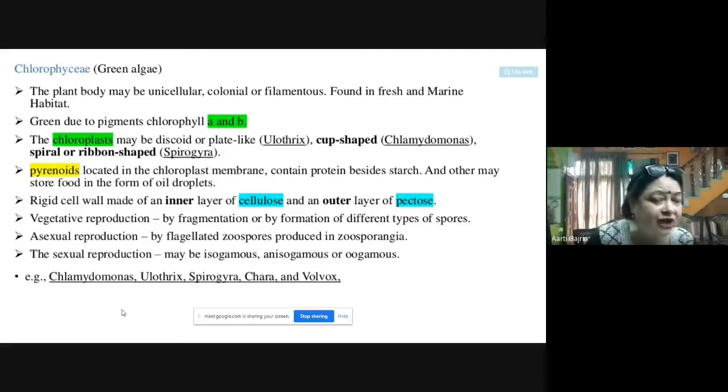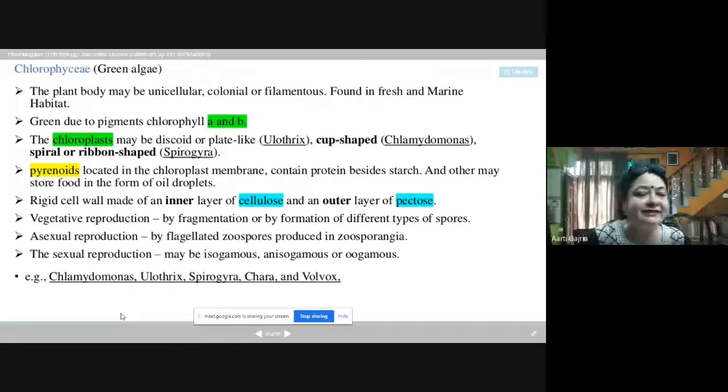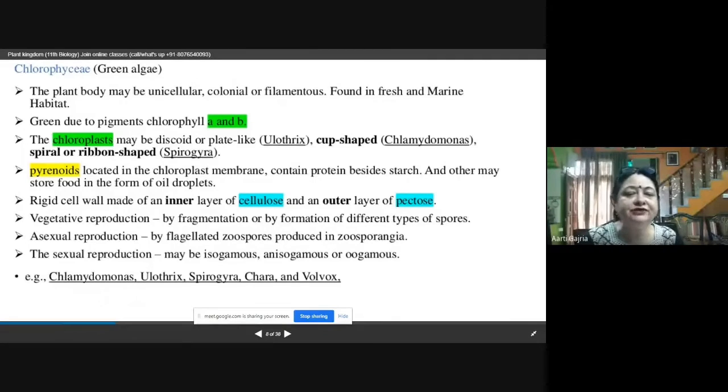In sexual reproduction, they can be isogamous, anisogamous, or oogamous. That means the gametes can be similar in size, the gametes can be dissimilar in size, or there can be one big non-motile female gamete and one small motile male gamete. All three are possible. The examples are Chlamydomonas, Ulothrix, Spirogyra, Chara, and Volvox.